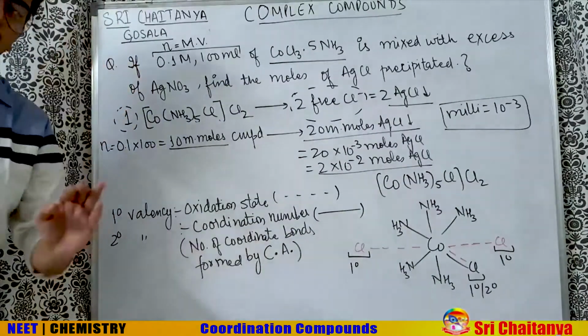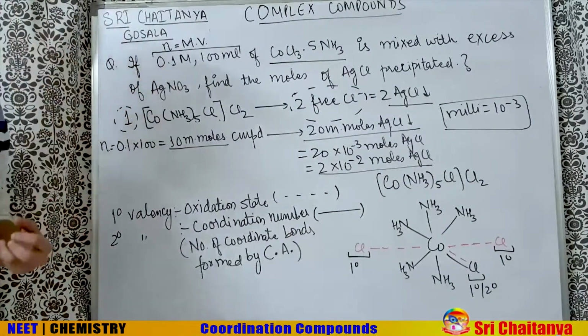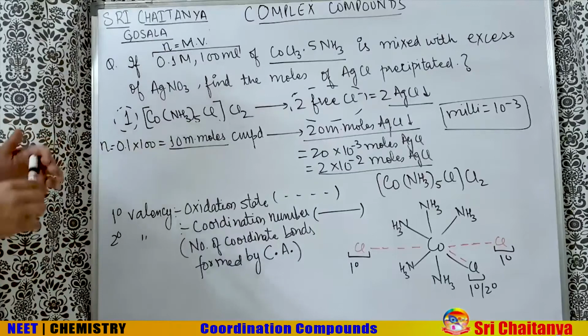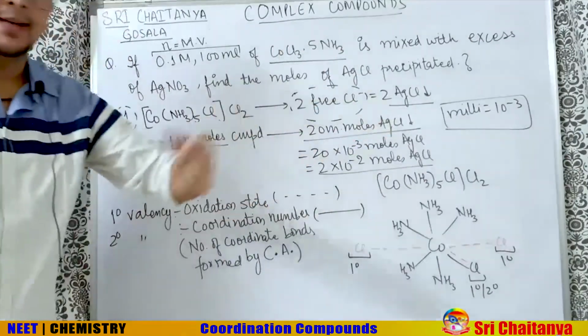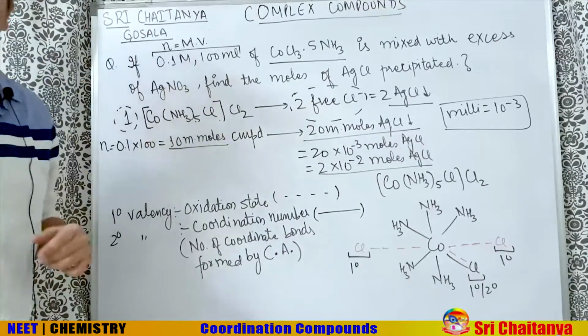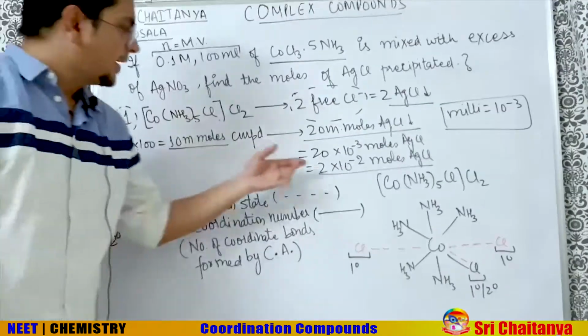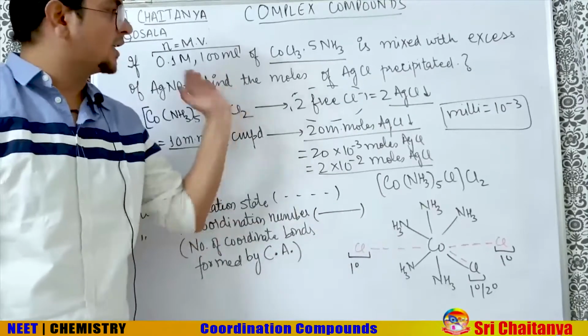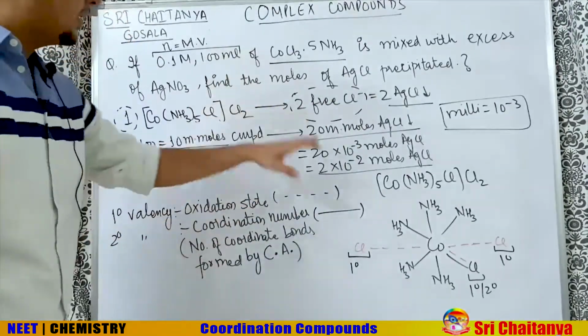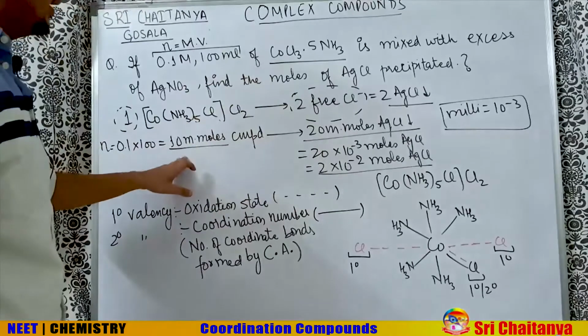They can also ask you the same question the reverse way. In which reverse way? They can give you some moles of AgCl that got precipitated and ask what the formula of the compound is. So simple. If 2 into 10 to the power minus 2 moles of AgCl is precipitated, you will do just the opposite way: these many got precipitated from 10 millimoles.